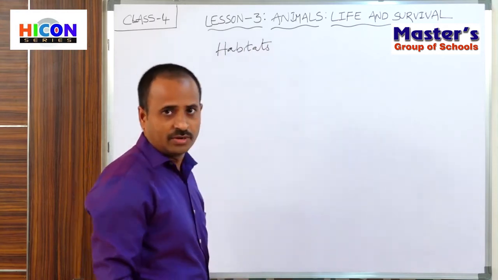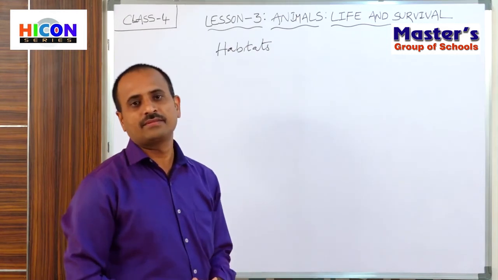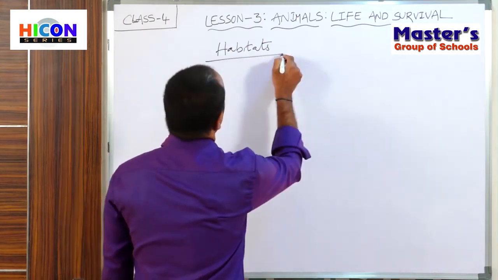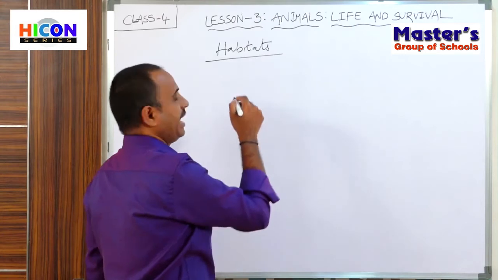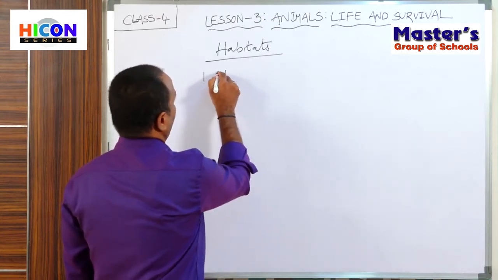So let us discuss the different types of animals based on their habitats. Based upon their habitats, the first type is terrestrial animals.